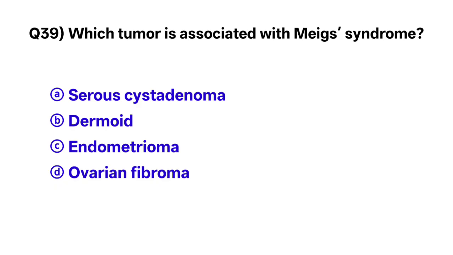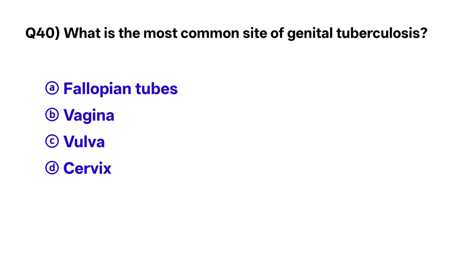Question number 39. Which tumor is associated with Meigs syndrome? The correct option is D. Ovarian fibroma. Question number 40. What is the most common site of genital tuberculosis? The correct option is A. Fallopian tubes.